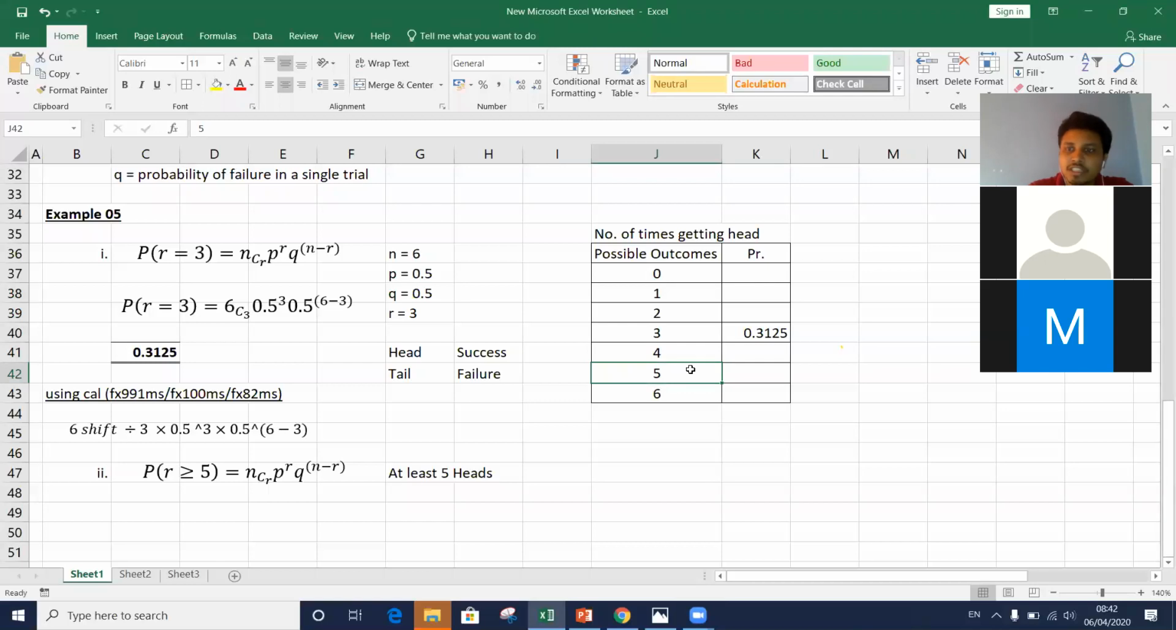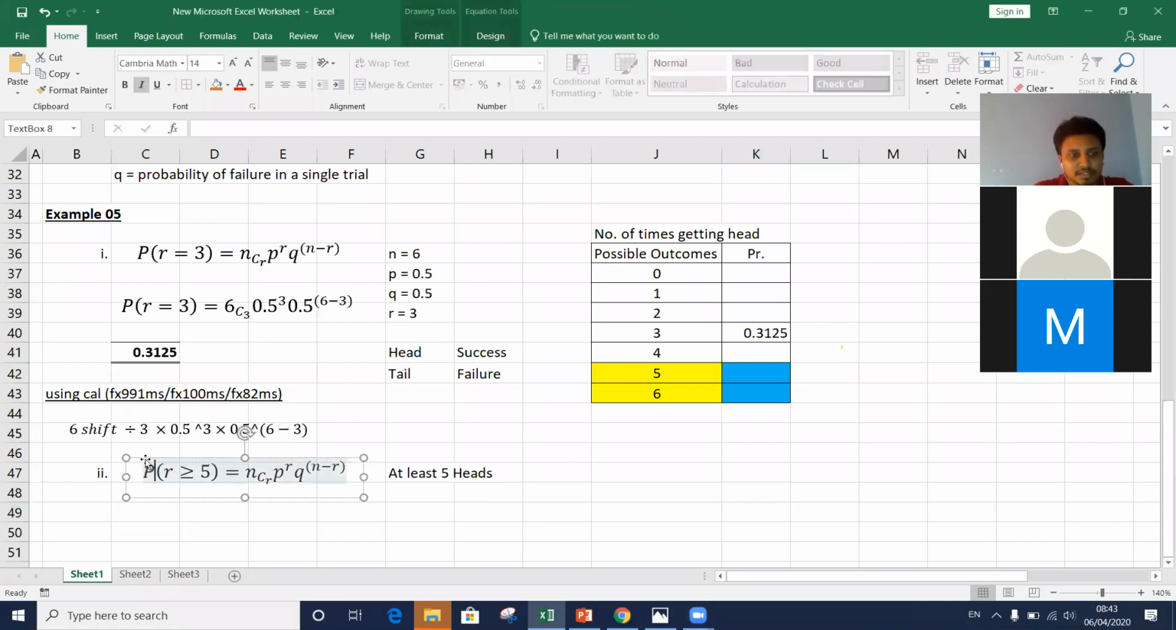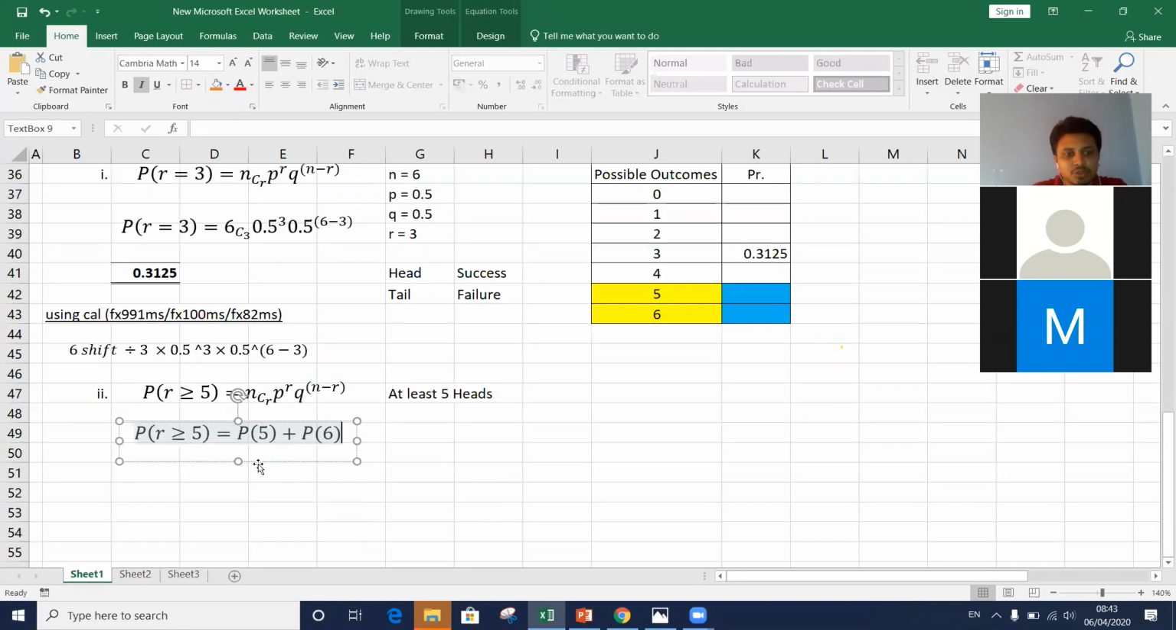The probability of getting heads at least 5 times means 5 times or 6 times. We need the sum of the probabilities for these two. So how can we calculate that? 5 and 6, yes. What we need to calculate is the probability of getting exactly 5 heads plus the probability of getting heads exactly 6 times. So we need to find these probabilities separately.